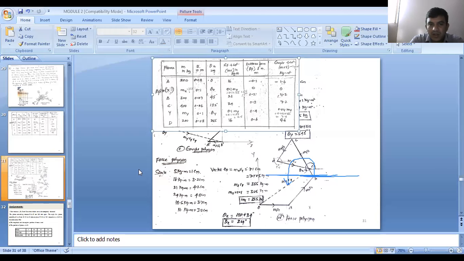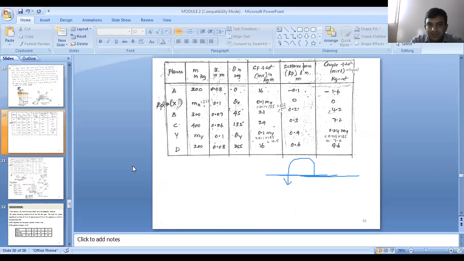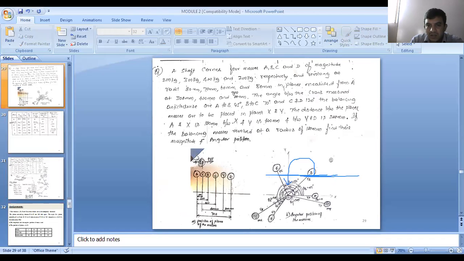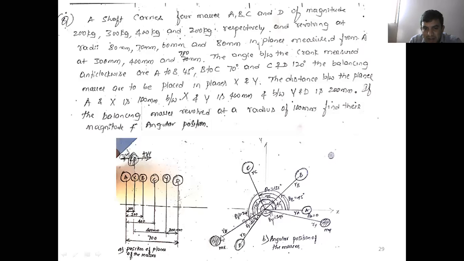Then transfer that into a space diagram. See, where is the space diagram here? Now, mx and rx with respect to the horizontal line, how much angle is it? 214 degrees. My and ry, with respect to the horizontal line, how much is it? 348 degrees. Okay. Now transfer to that space diagram, meaning the angular position of the masses. Yes. Now if you have any doubts, you can clarify your doubts.